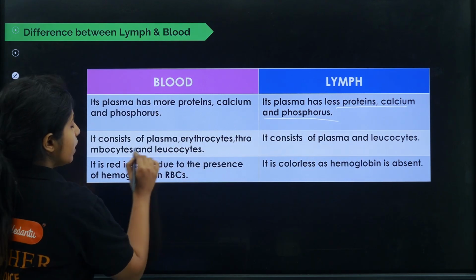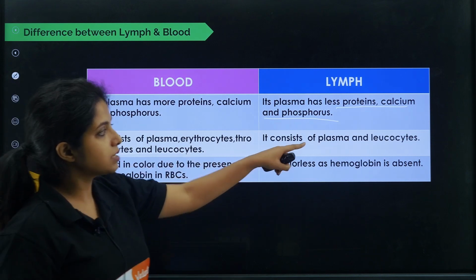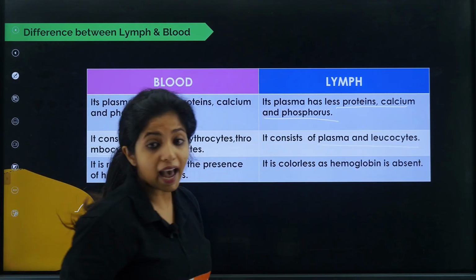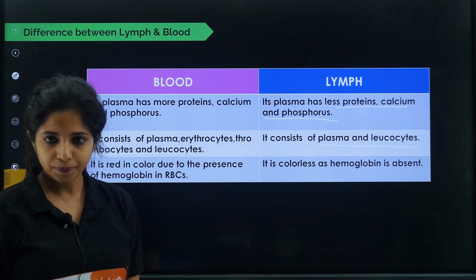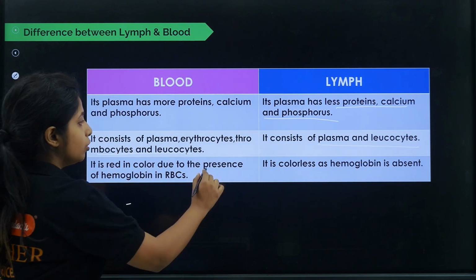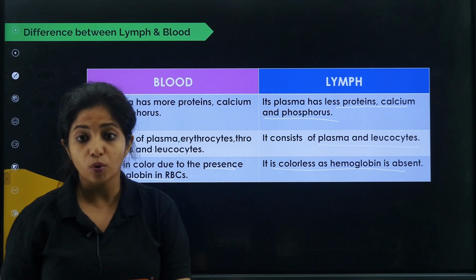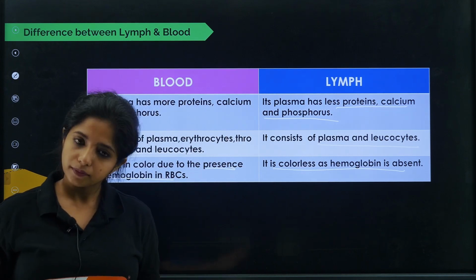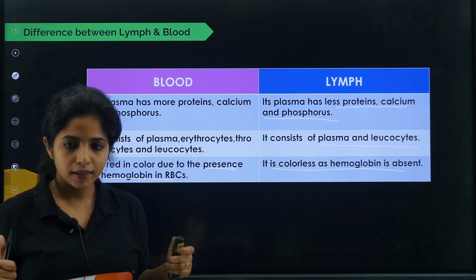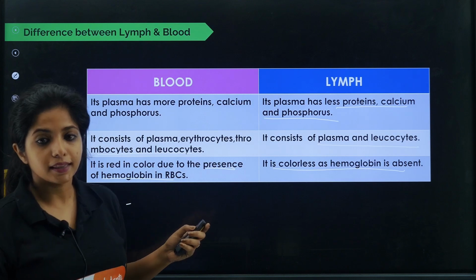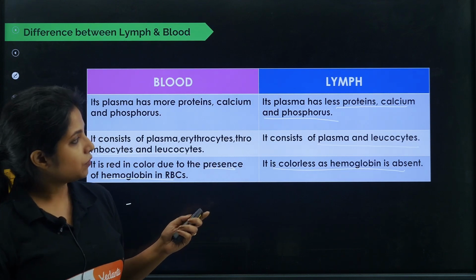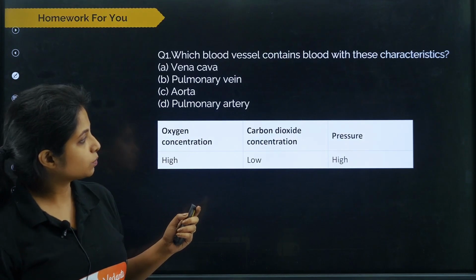Okay, blood consists of plasma, erythrocytes, thrombocytes and leukocytes, whereas lymph just consists of plasma and leukocytes. Blood is red in color due to the presence of hemoglobin in RBC. Lymph is colorless as hemoglobin is what, children? Absent. Cool. So that is the difference between blood and lymph. And with this, we are completing this particular topic.